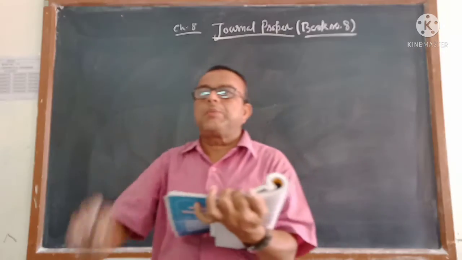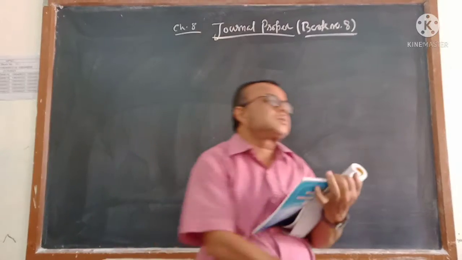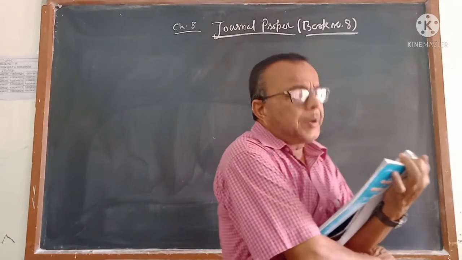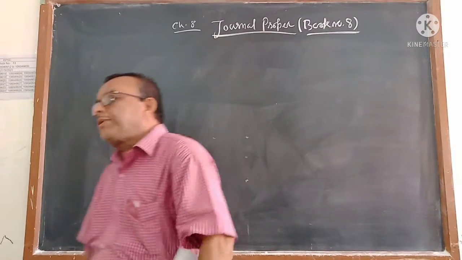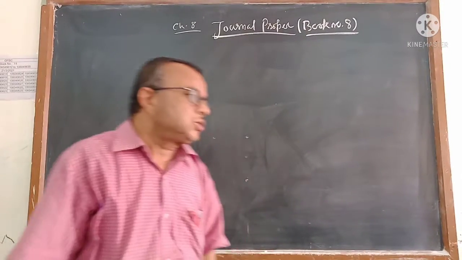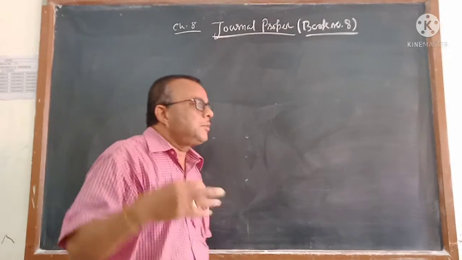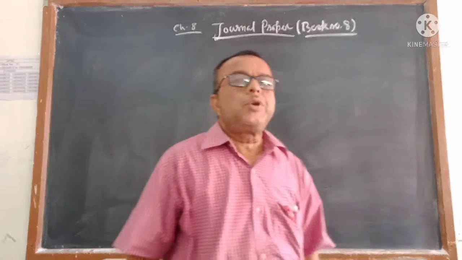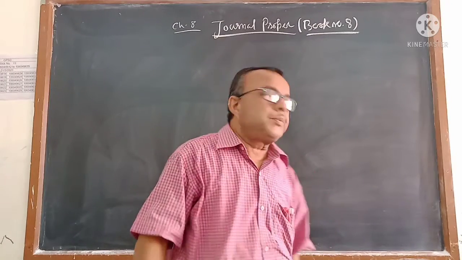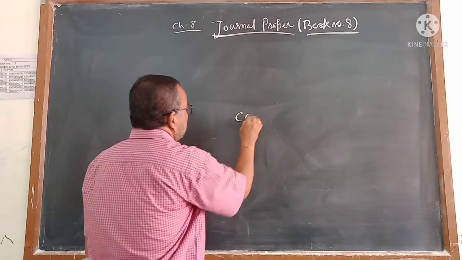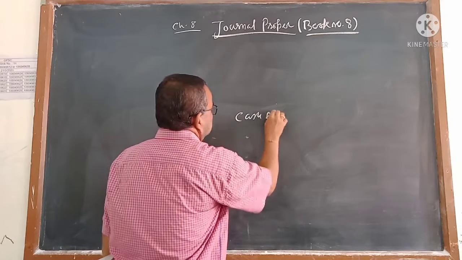Now the question comes to your mind: what type of transactions come in book number 8? If I give an example, you can understand what type of transactions come in book number 8. Suppose when you start a business, if you are giving cash to commence the business, your journal entry will be cash account debit to capital.